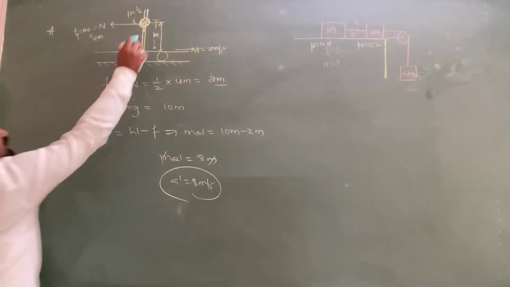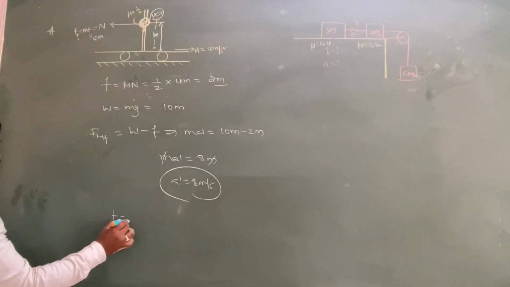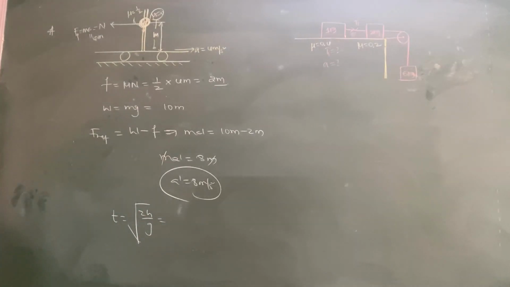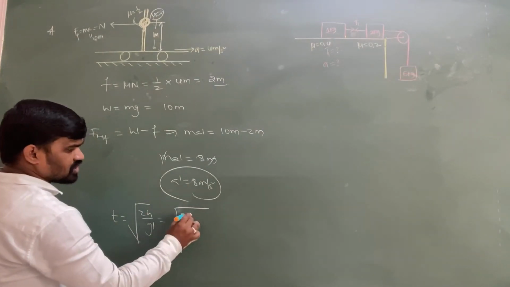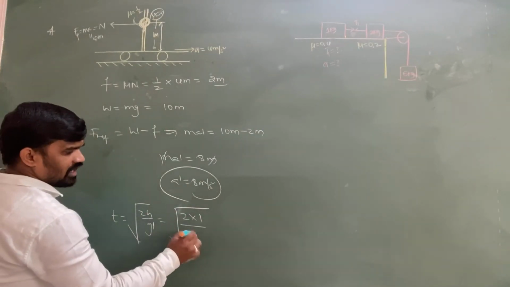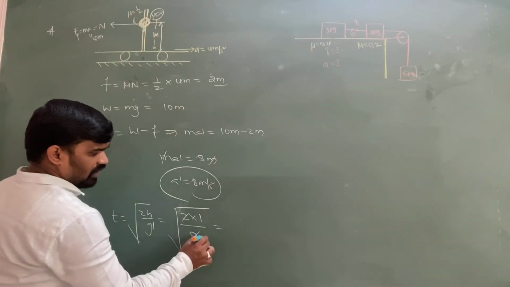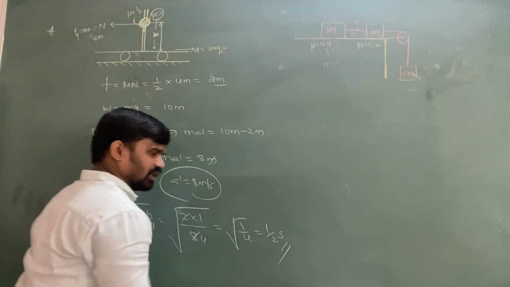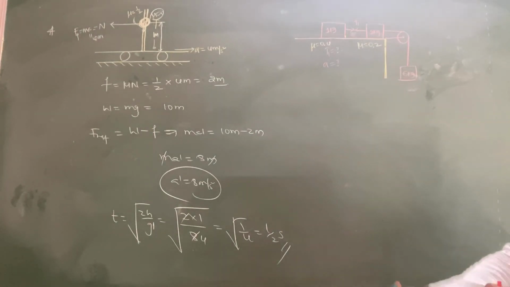Now how much time does it take to touch the floor of this trolley? That is equal to the square root of 2h by g, the formula for time of descent of a freely falling body, or else you are supposed to take the effective g'. So this is the square root of 2 into 1 by 8. 2 into 1 by 8 is equal to 1 by 4. So root of 1 by 4 is equal to 1 by 2 second. Half a second it will take to touch the floor of the trolley.